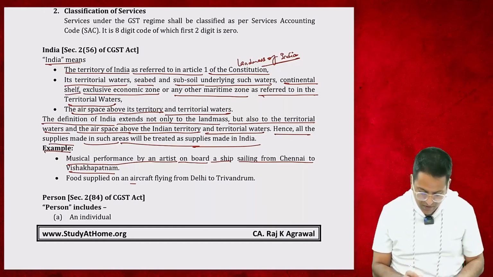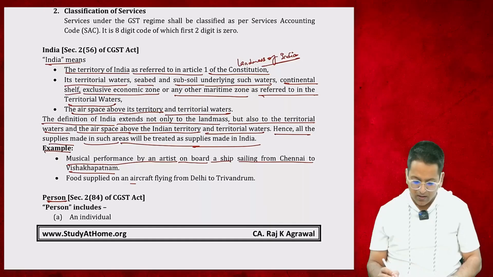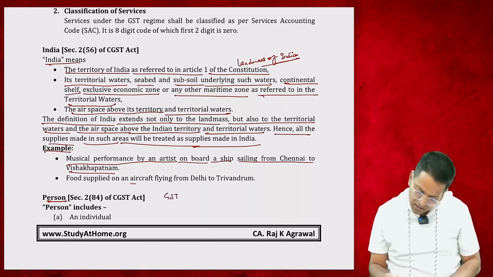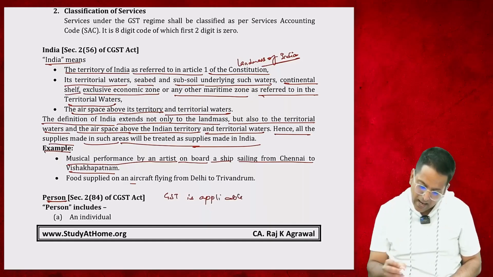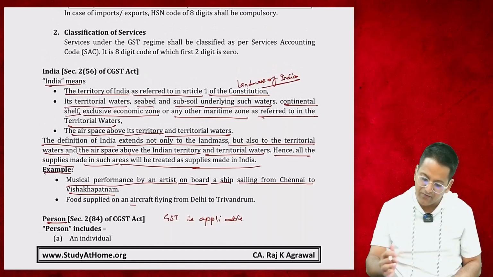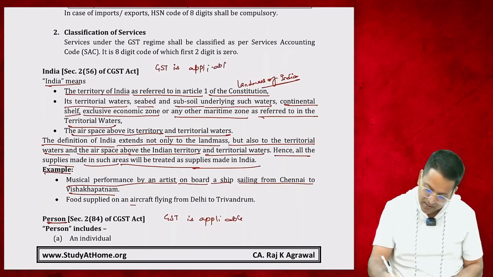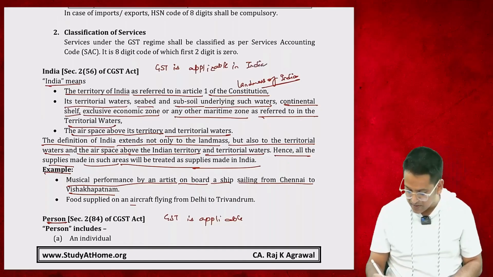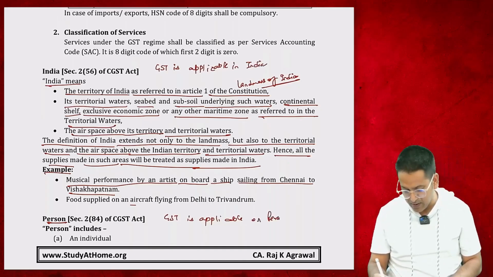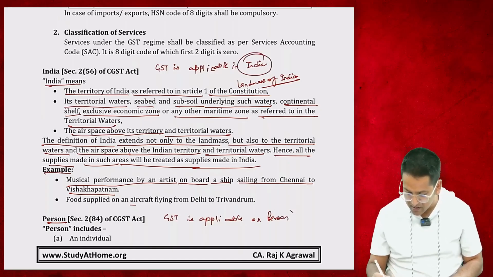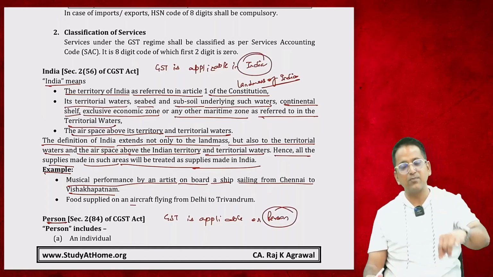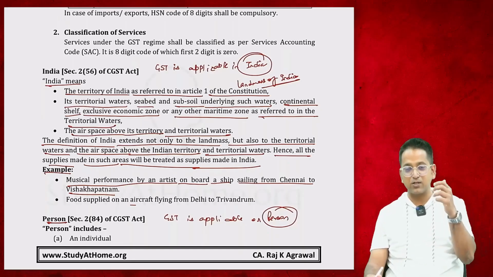Now coming to the next definition, person. Now GST is applicable in India. See, why did we study the definition of India? Since GST is applicable in India, we have to know about India. GST is applicable on person, so we need to know about person. In India, it's applicable. On person, it's applicable. So let's know the person on which it's applicable.